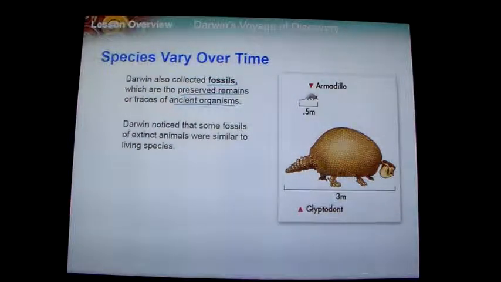What Darwin noticed was that some fossils of animals that were no longer around, so extinct animals, weren't the exact same but had some similarities to the living species he was finding as he went on these voyages.